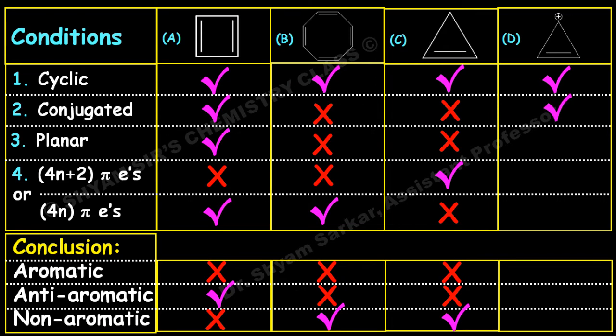So this is a fully conjugated cation, planar, and it obeys Hückel's rule, the 4n plus 2 pi electron rule, where n equals 0. So this is aromatic. We got our answer. In the question they asked which one is aromatic, so option D is the correct answer.